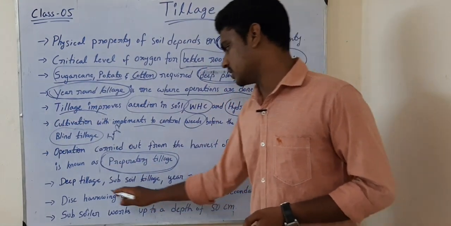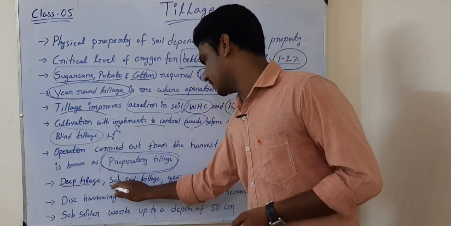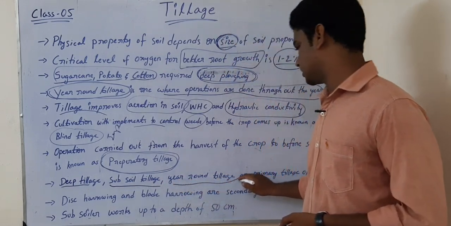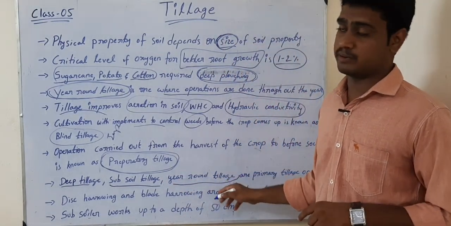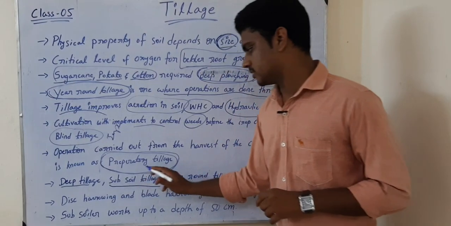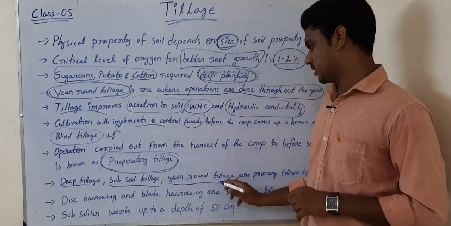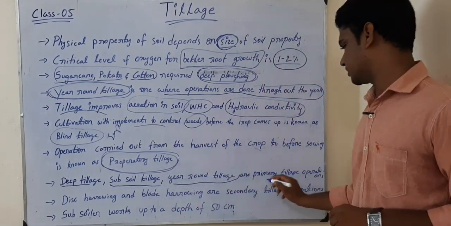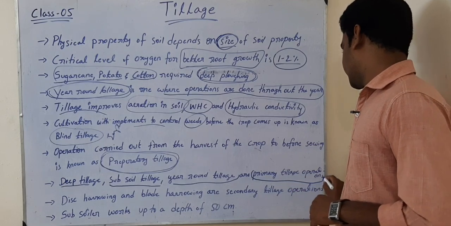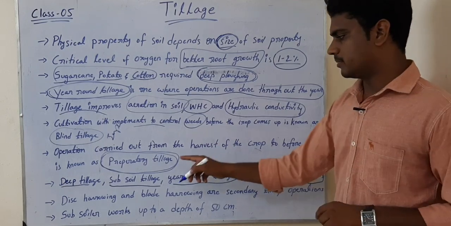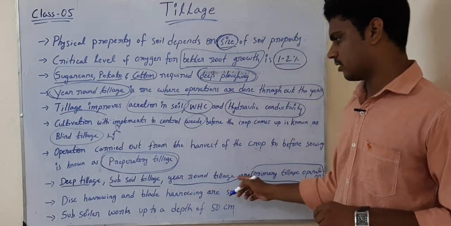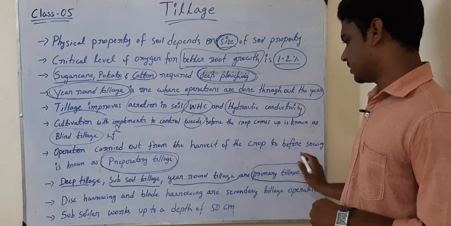Then the next one is deep tillage, subsoil tillage, year round tillage. Please keep in mind, this is also very very important. Deep tillage, subsoil tillage, year round tillage. These three types of tillage are called primary tillage operations. These three are primary tillage operations.